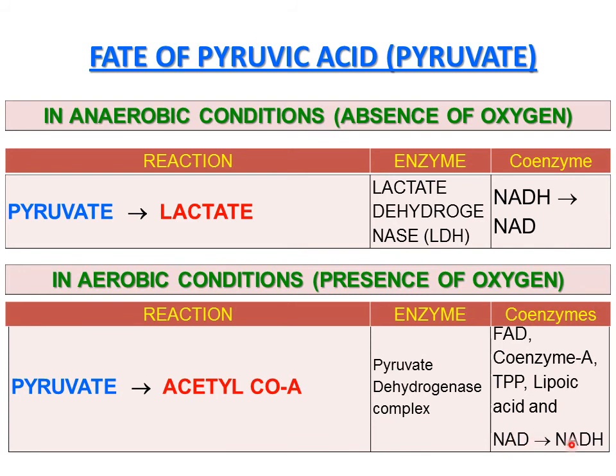This NAD is converted to NADH. One more NADH is formed here. This goes to electron transport and forms 3 ATPs. If you see, from glycolysis 2 pyruvic acids are coming, so 2 acetyl-CoA will be formed. Likewise, 2 pyruvic acids are coming from glycolysis, and 2 lactic acids will be formed in anaerobic conditions. This is the fate of pyruvic acid, that means what will happen to pyruvic acid if oxygen is there and if oxygen is not there.